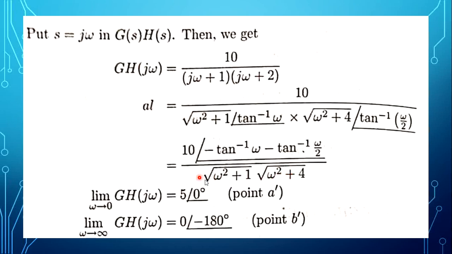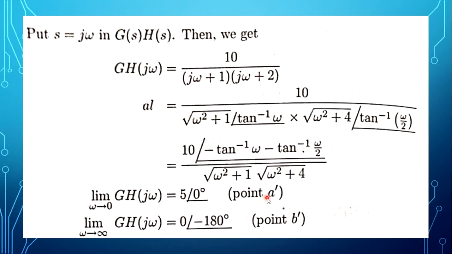So root 4 will be 2. So 10 by 2, the magnitude value is 5. Angle value: minus tan inverse of omega, omega is 0, minus tan inverse 0, 0 degree. Again minus tan inverse 0, 0 degree. So angle is 0 degree. Magnitude 5 when omega is 0, angle is 0 when omega is 0. So I can write this as 5 angle 0 degree.